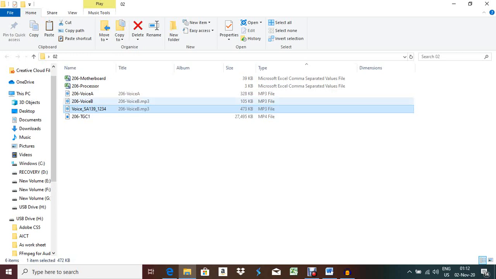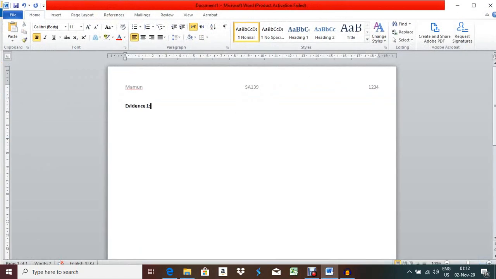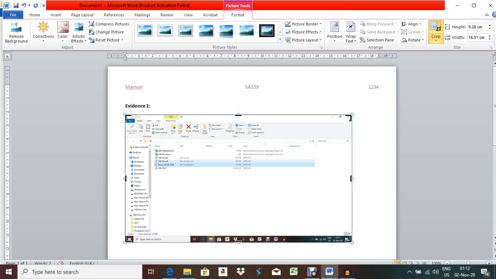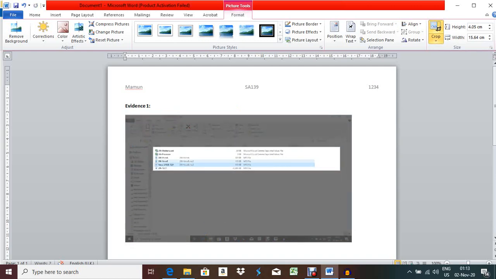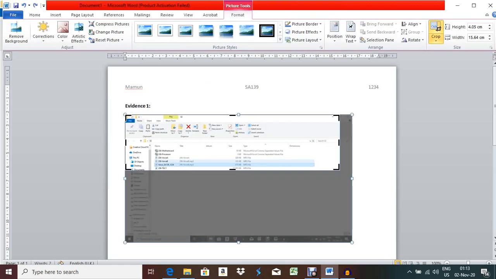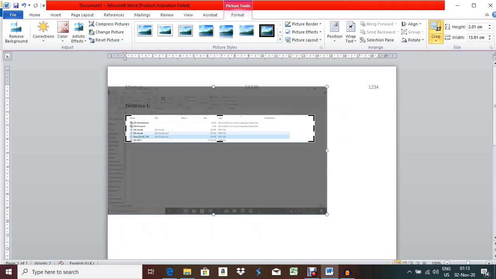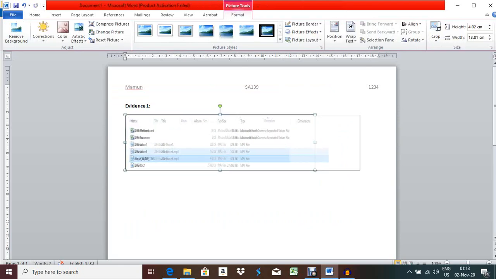Okay, then you take the screenshot, print screen, or you can use snipping tool, and after evidence one you have to paste it. Select this one, crop this one by selecting format, crop this part, crop this one also. Now make it big. Okay, Ctrl Z, crop up to this part, so it will show you the file name, type and other things. So make it big, it should be visible.